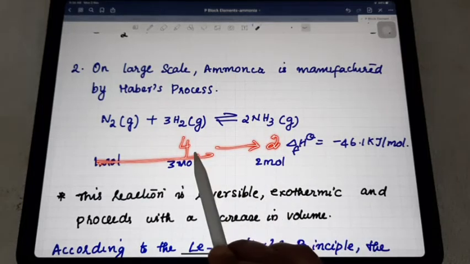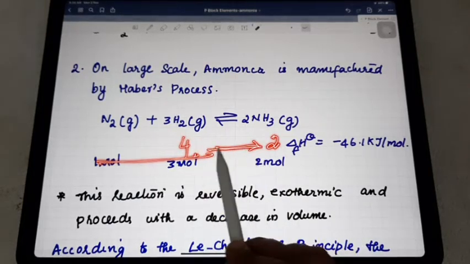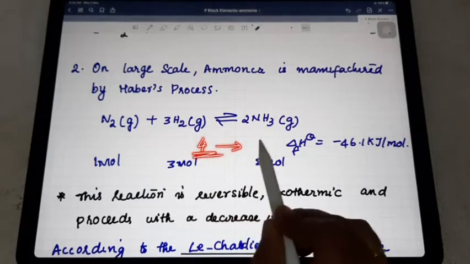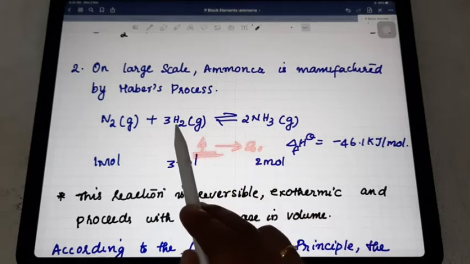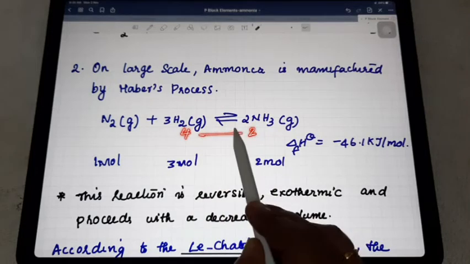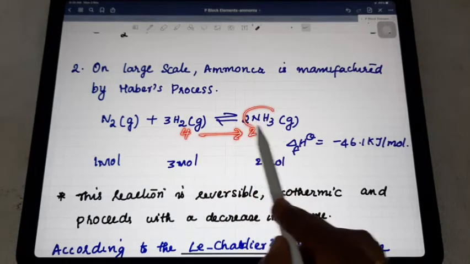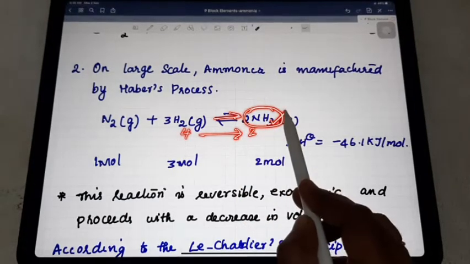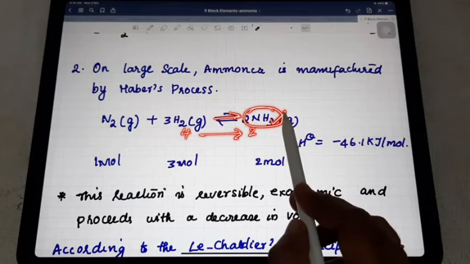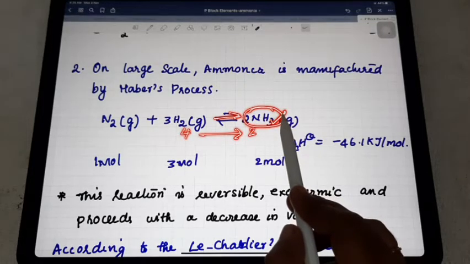So when we increase the pressure, the shift goes from a higher number of moles to a lower number of moles. Four here, two here, so higher to lower is favorable, because the lower number of molecules favors the formation of ammonia. So increase of pressure is the next favorable condition for producing more ammonia.